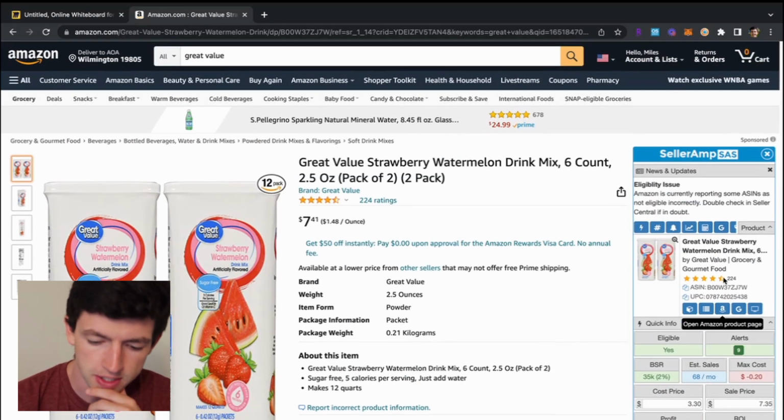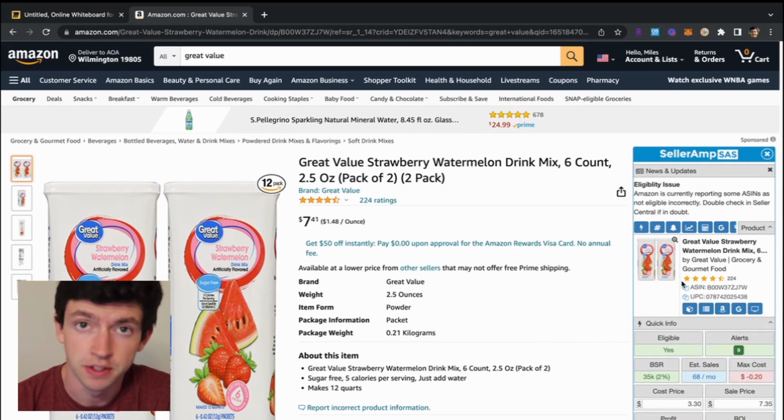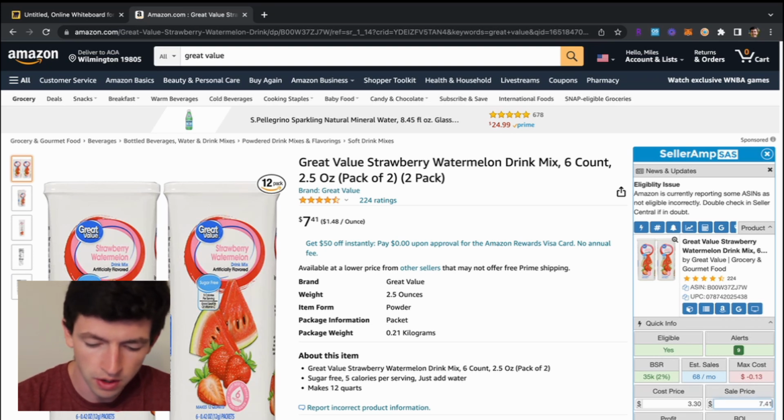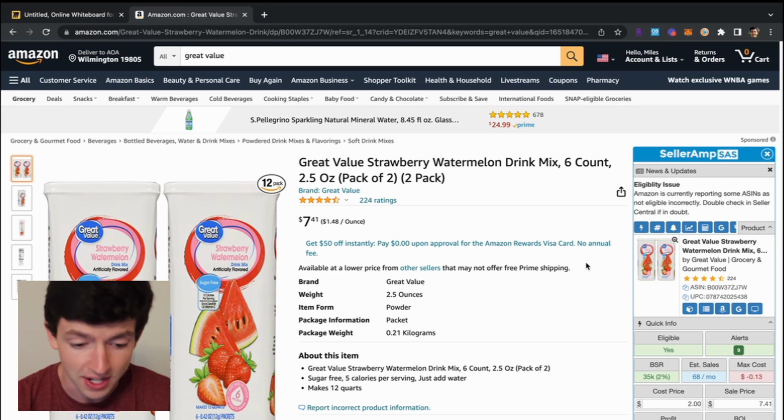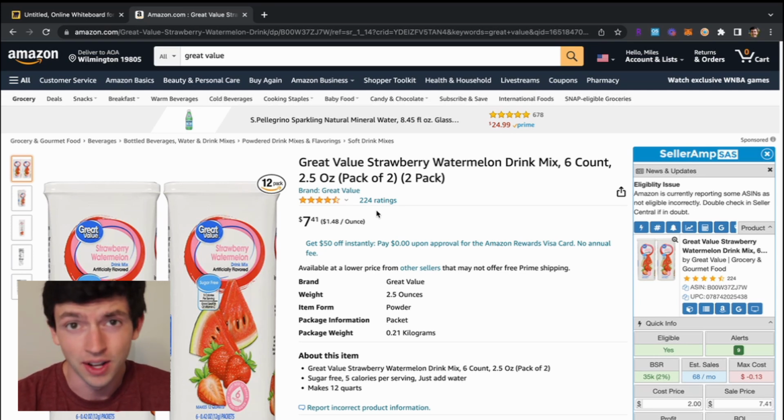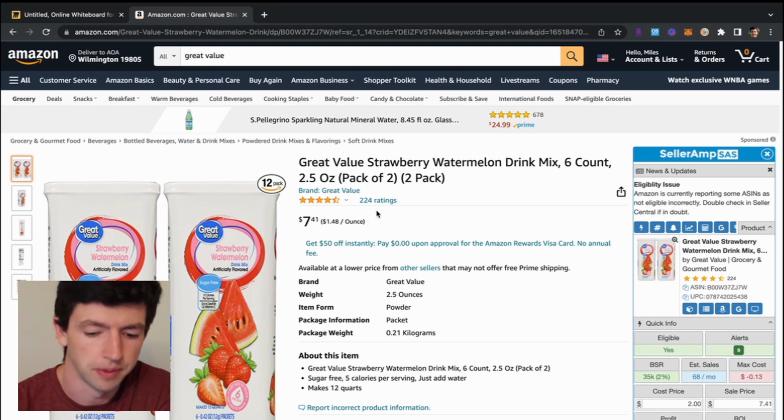Here, jumping into SellerAmp, we can actually see the profitability of different items, right? So you can see if this sold for $7.41 after fees, and if we paid, let's say $2 for this, we would make 43% ROI, and we would make 86 cents in profit. So this is not a good item, right? It's far too low. I don't look personally at anything that's under like 20 bucks, even high teens, just because there needs to be price flexibility, because I'm looking to sell stuff over the long term, right?